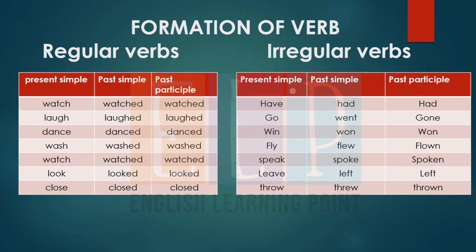You must be getting confused about why I'm making you understand regular verbs and irregular verbs. Actually, in present perfect tense, we have to use the past participle form, the third form of the verb. Like these forms we have to use in our present perfect tense, right? हमने जो है ये वाली form हमने use करनी है present perfect tense में. So that is why first of all you need to understand these verbs. You have to learn all of these verbs.